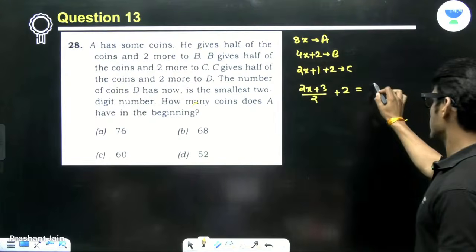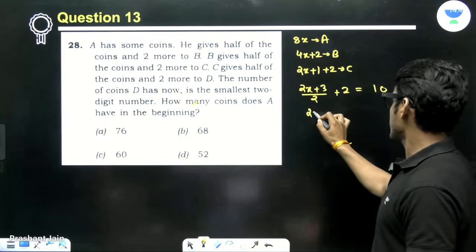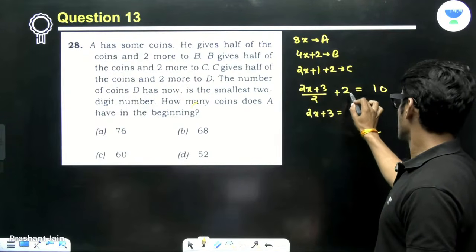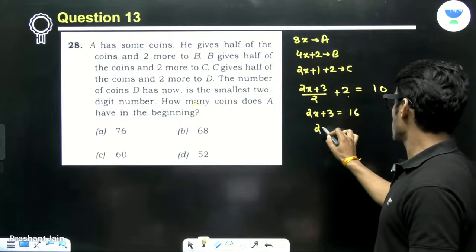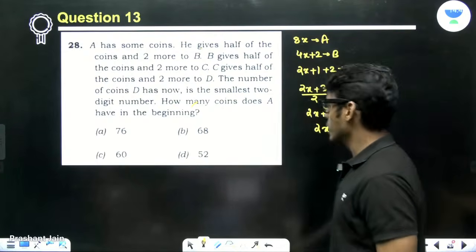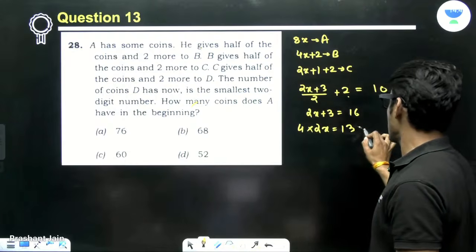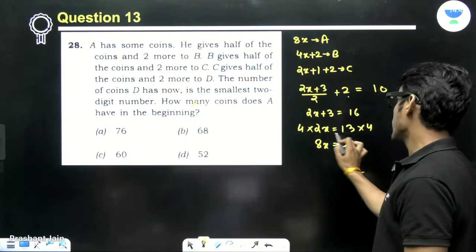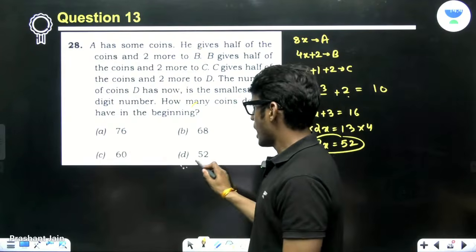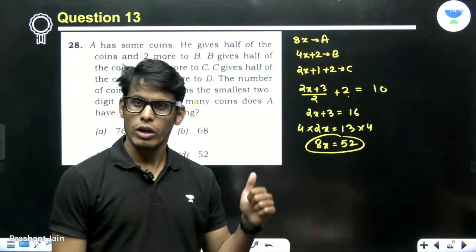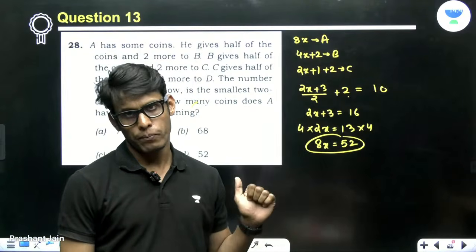The smallest two-digit number is 10. So can I say that 2x plus 3 is 16 and 2x is 13? Now, how many coins does A have in the beginning? Can I simply multiply it by 4? 8x is equal to 52. Now, I can give you the benefit of doubt here. Answer is 52, but this is a difficult manipulation. Not everybody will be able to do it in time.